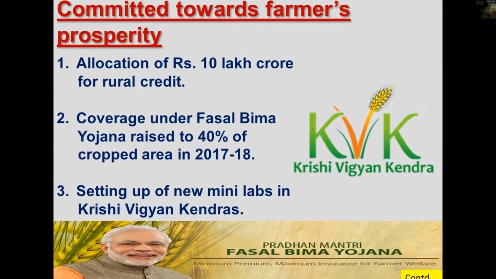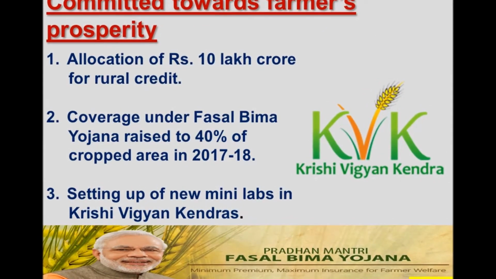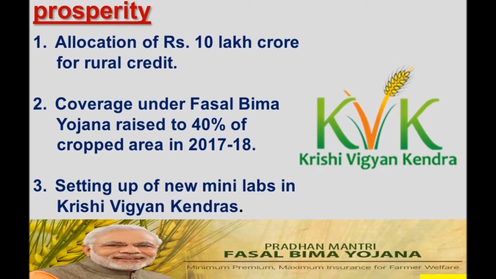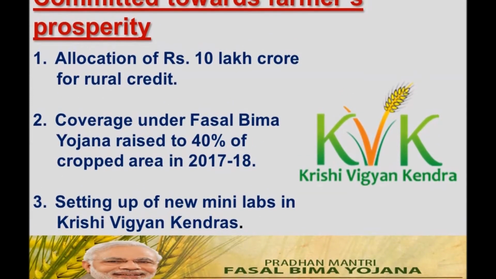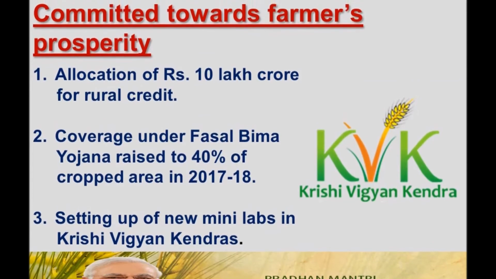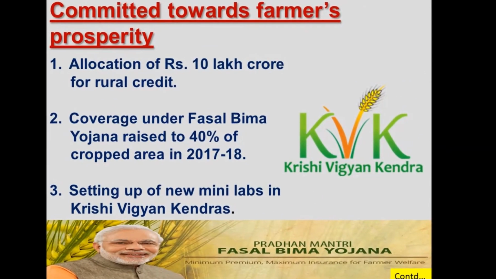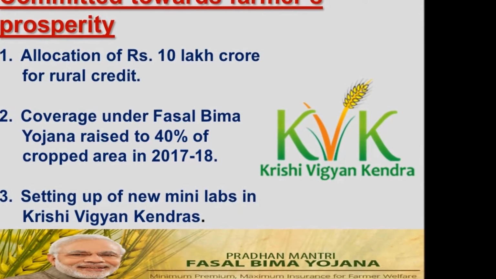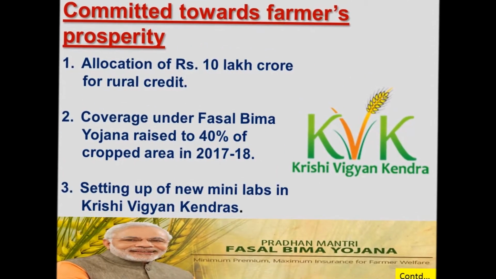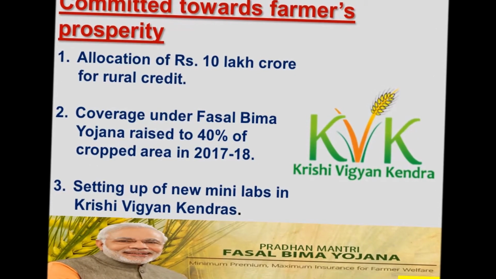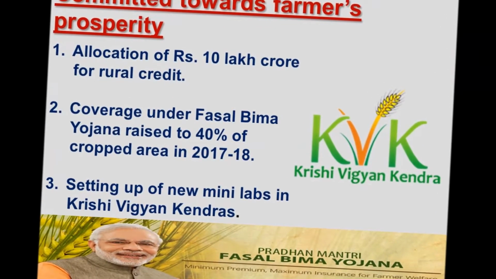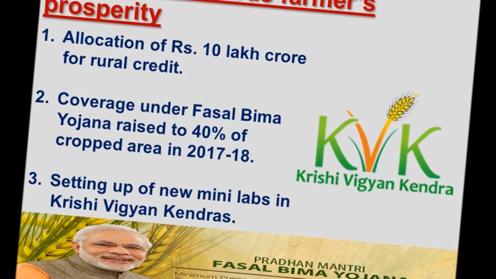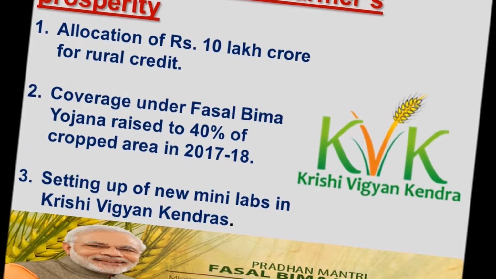The role of NAIS was to insure crops for the farmers, but Fasal Bima Yojana has two motives. The first one is of course to insure the crops, and the other one is to stabilize the income of the farmer. Our third point is a step towards the green revolution, that is setting up of new mini labs in Krishi Vigyan Kendra. Krishi Vigyan Kendra aims at transferring the innovative ideas invented by agricultural scientists to the farmers so that farmers can enhance the quantity and quality of their produce.